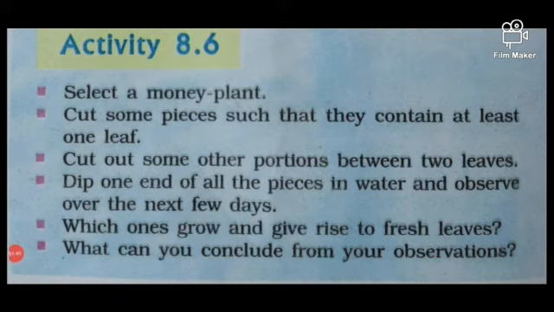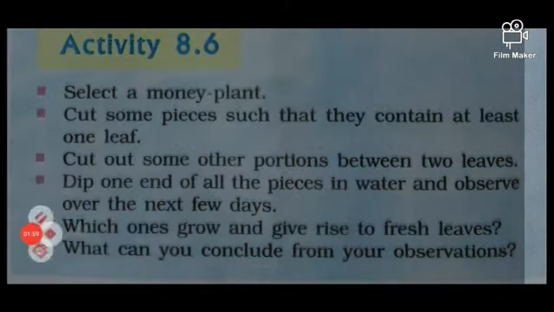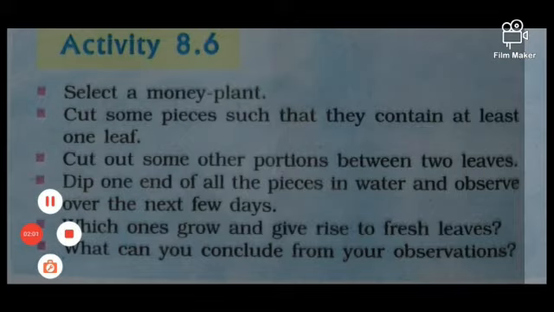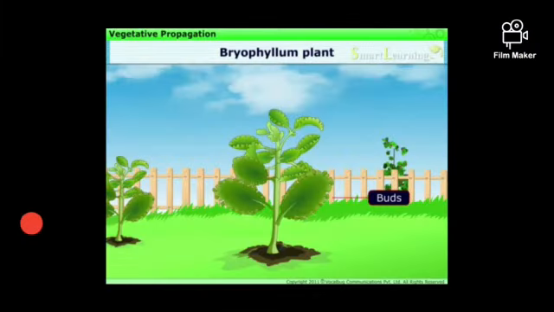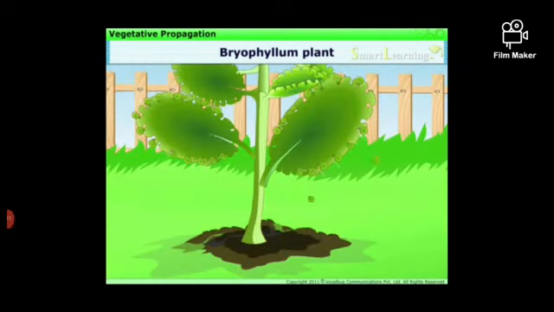This is what happens. Now let us observe how bryophyllum leaves develop new offspring of bryophyllum plants through leaf propagation. Students, look at the video. The buds arise at the margins of the bryophyllum leaf. They are called epiphyllous buds. Epi means up. They grow as a new individual.